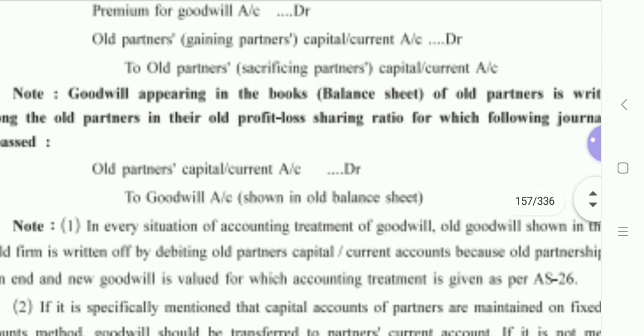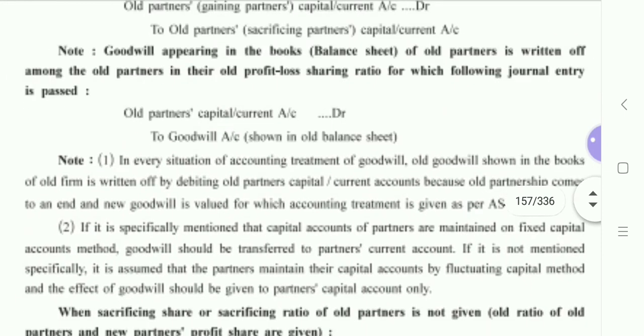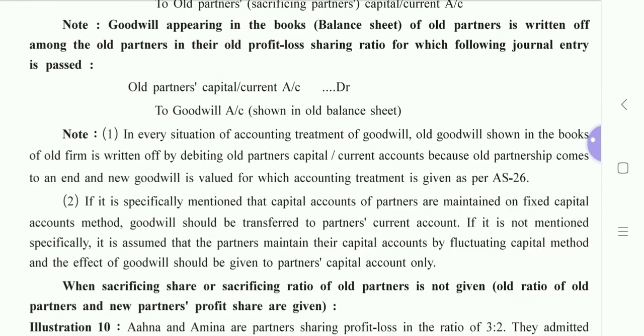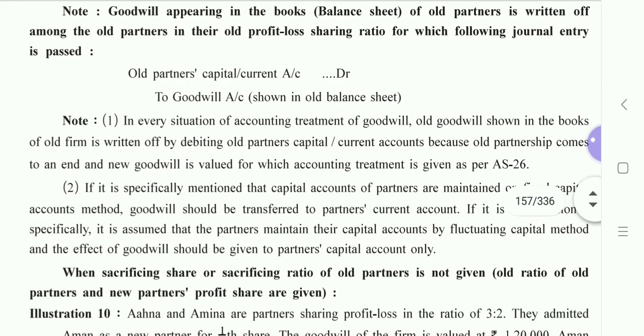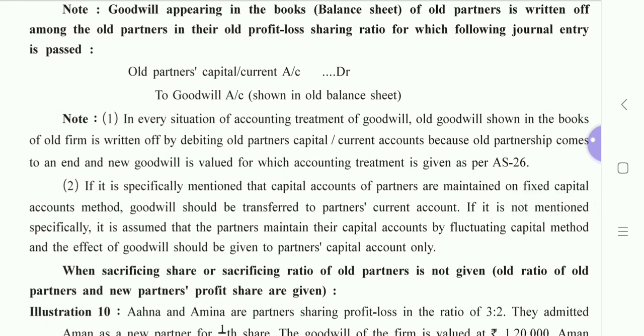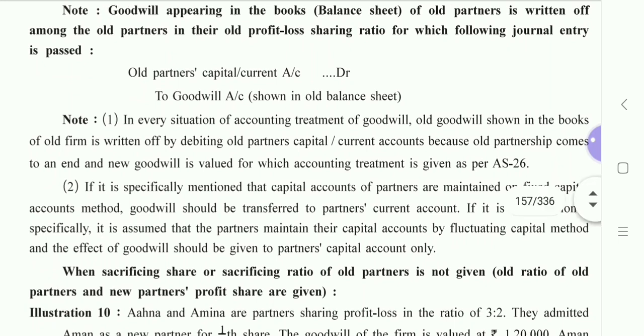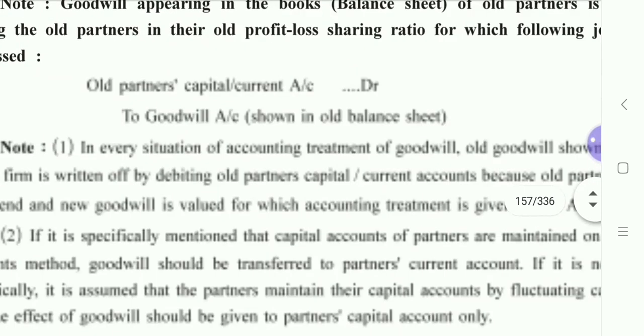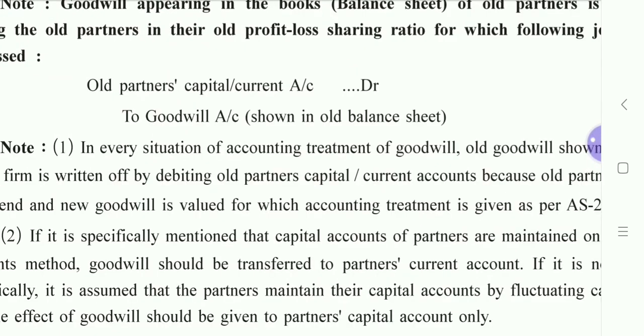So now, as a part of reconstruction, or say as a part of admission of a new partner in this chapter, many changes are taking place, that is revaluation of assets and liabilities, then the partner will bring the amount of capital, and the partner will bring the amount of goodwill. So the new value of goodwill is decided. So what about the old value of goodwill that already appears in the balance sheet? Yeah, so the old value is to be written off among old partners.